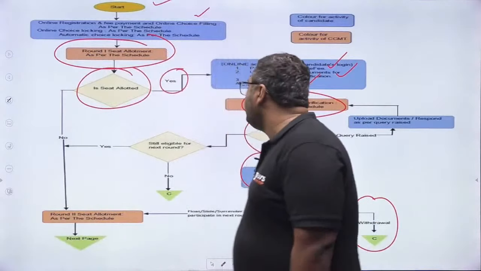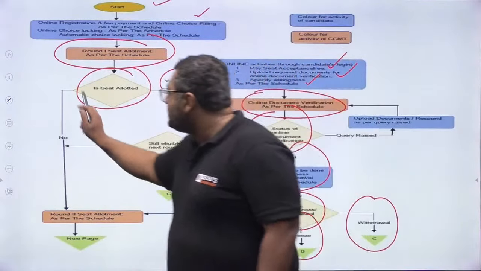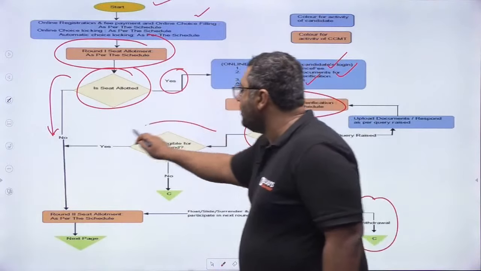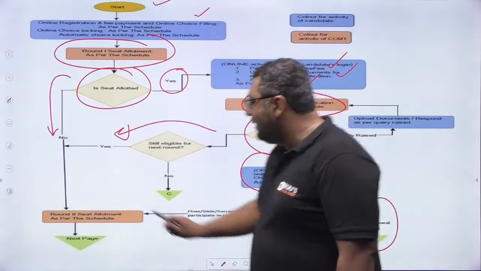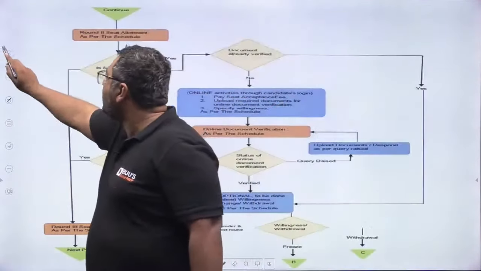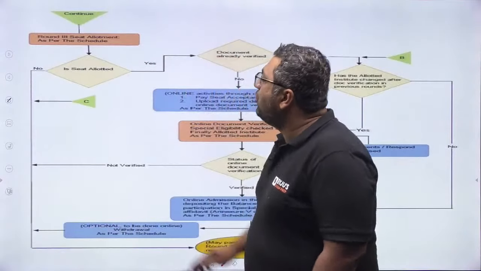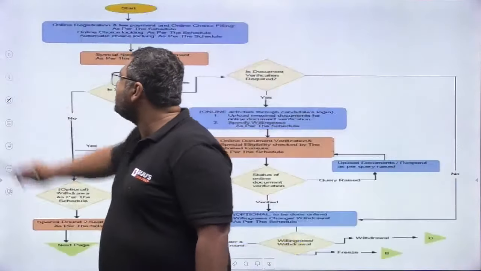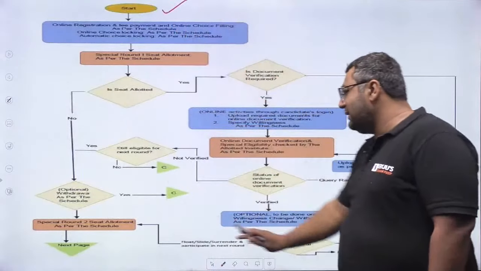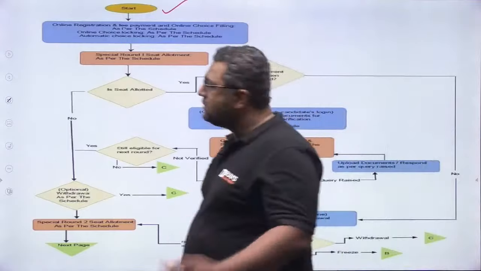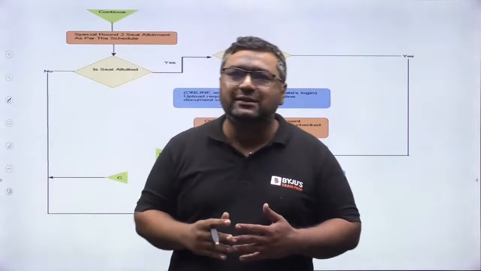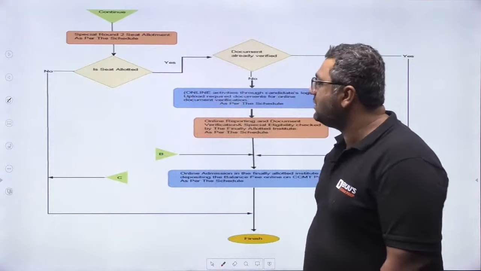But by chance, if you are not allotted any seat, or if your documents are not proper, then you will go for the next round. Round 2 seat allotment will be there, and the same procedure will be repeated for 3 times. After these 3 times, you will go for the special round of counseling. Once again this will be a fresh start, and everything is repeated 2 times because there are 2 special rounds of counseling. So whatever I have told you is very simple to understand with this flow chart.